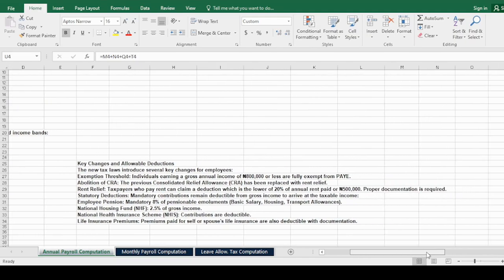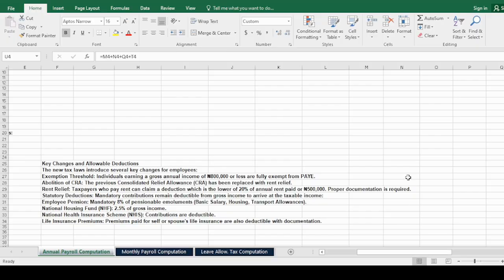So quickly we want to look at the key changes and allowable deductions. The new tax laws introduce several key changes for employees. First is the exemption threshold. Individuals earning a gross annual income of 800,000 or less are fully exempt from PAYE. And next is the abolition of CRA. The previous Consolidated Relief Allowance has been replaced with rent relief.